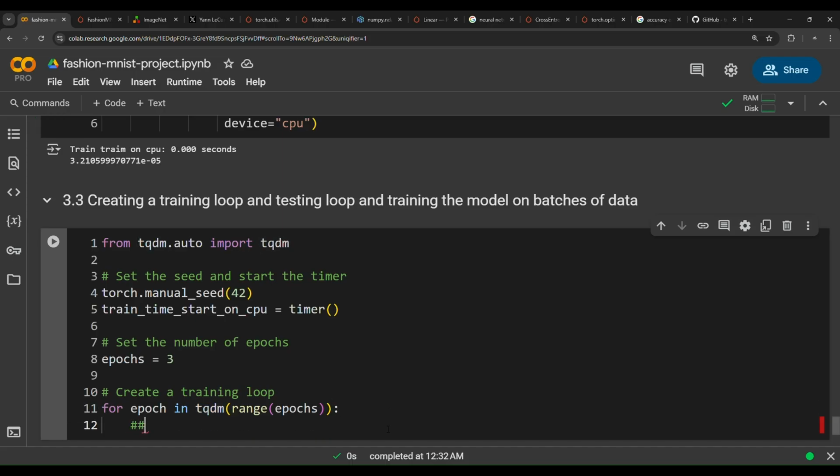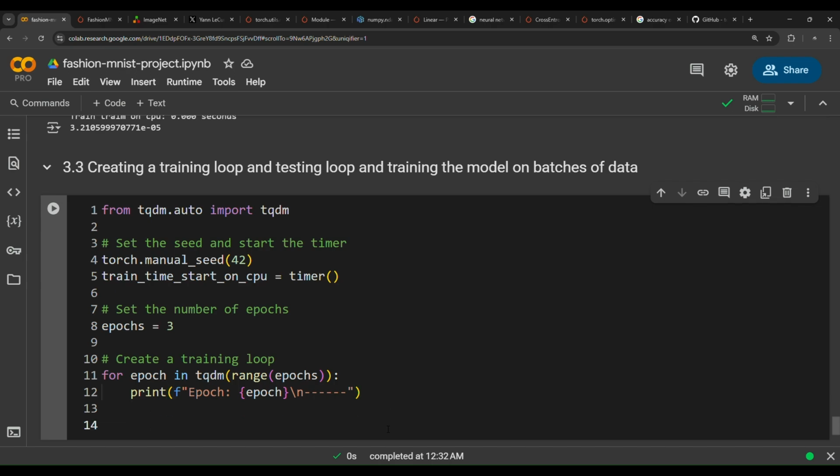The first thing we need to do is print the number of the epoch. You don't have to, but it just gives you feedback on where the model has reached. So print epoch, then \n to put a new line, and then 6 dashes, and then training.